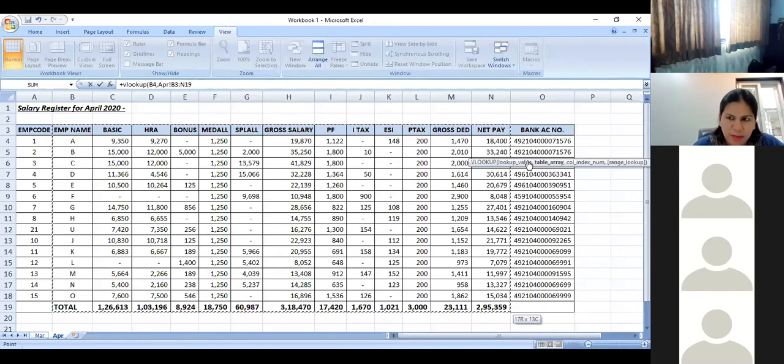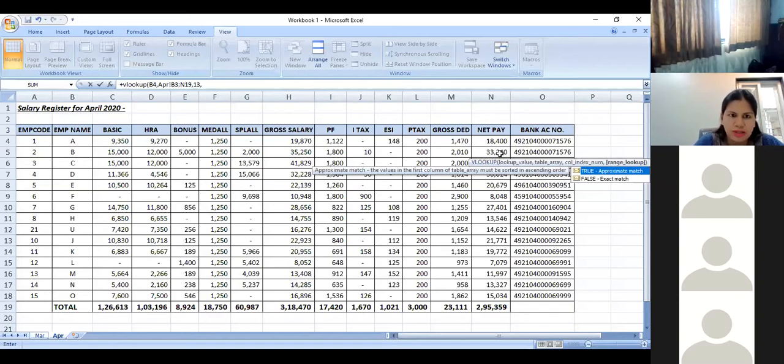However, VLOOKUP is only concerned with the number of columns. When we do HLOOKUP, that is concerned with the number of rows. But today we will only be covering VLOOKUP. So the column which I require, the number which I require, is in the 13th column. So I put a comma and I select 13. Then I again put a comma. Now what it says is, if Mr. A does not appear in the salary register, then what is the answer that you want me to give? That is what the formula says.